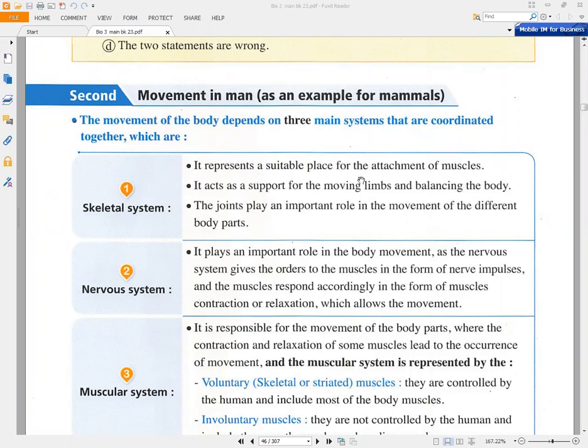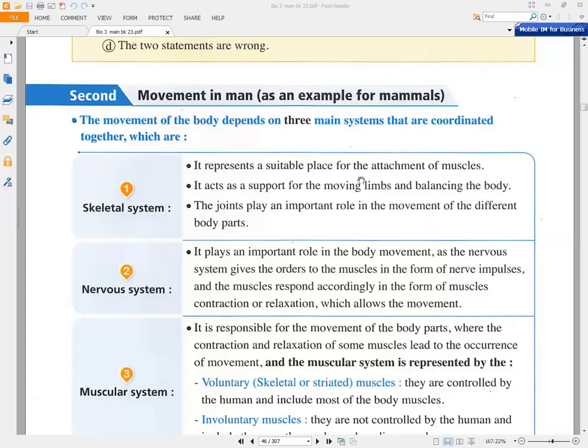What do we mean by skeletal system? In the last lesson, we talked about the structure of the bony system, okay? So it represents a suitable place for the attachment of the muscle. So the muscles are attached to the skeleton, okay? Also, it acts as support for the moving limbs and balancing the body, okay? Also, we talked about the joints that play an important role in the movement of different body parts, okay? And also, we defined the importance of the articulation that is present in the skeletal system and helps the body to move, okay?